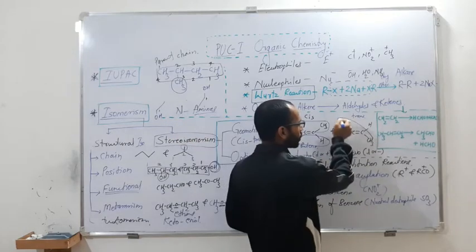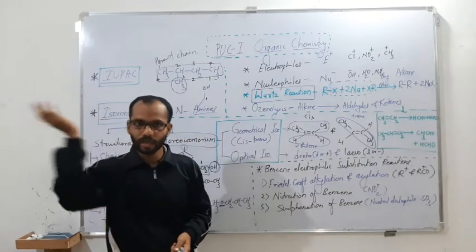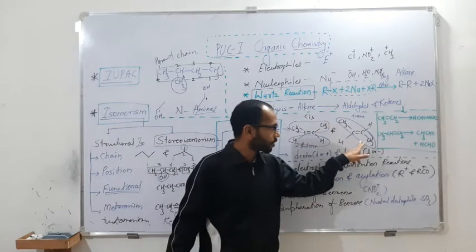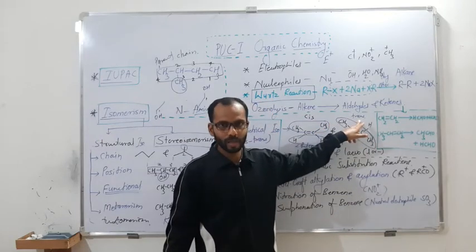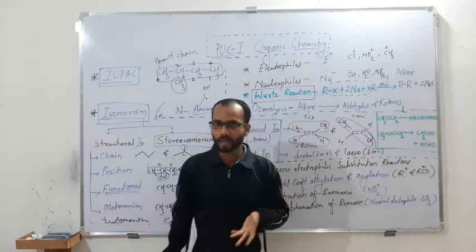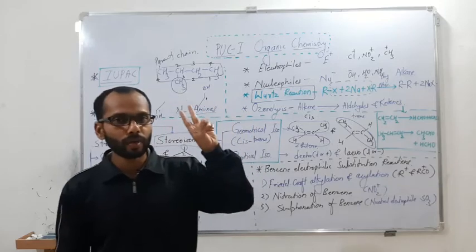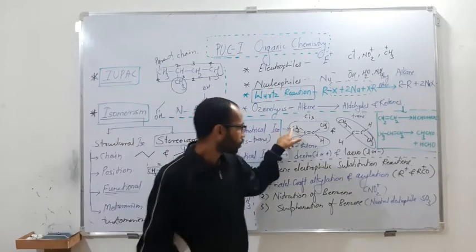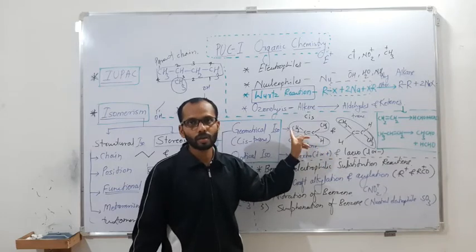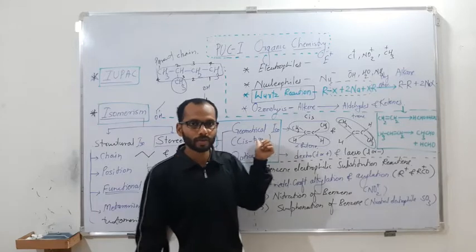And when you have these on the opposite sides of one another, one on the right side, the other on the left side, or one above and the other below, then they will be called the trans isomer. To have cis and trans, let me again state the conditions: a double bond or a ring. Second, each doubly bonded carbon should have different groups. Third, out of 4 groups, 2 should be common with each doubly bonded carbon. So this is for geometrical, that is cis and trans.